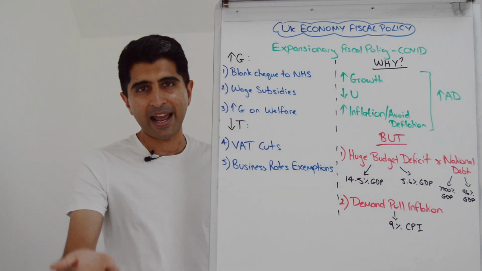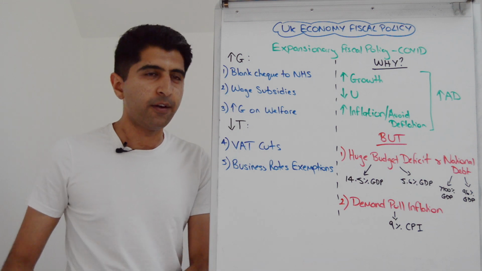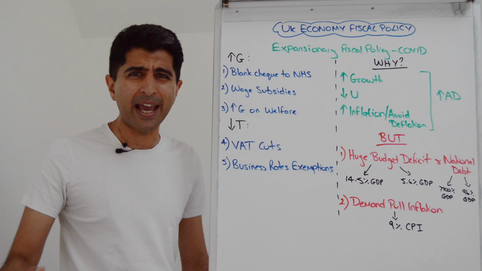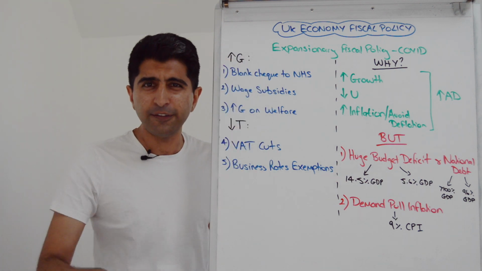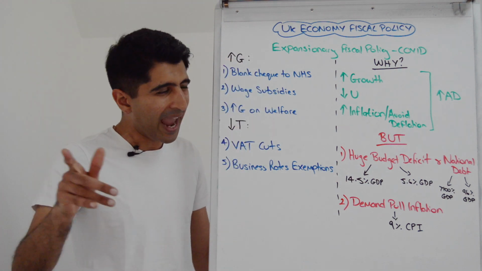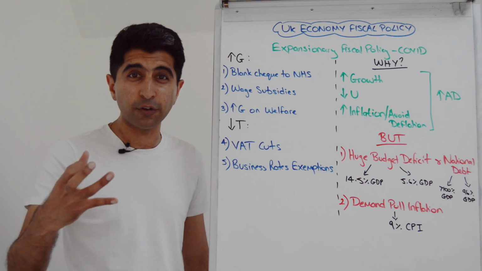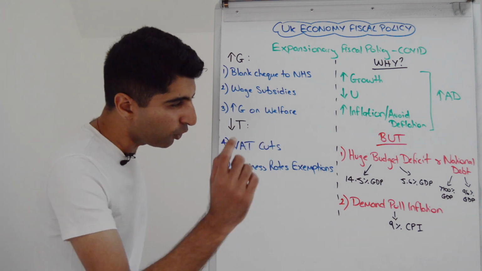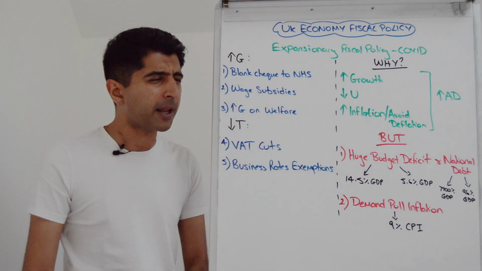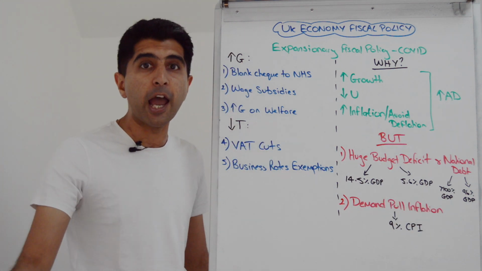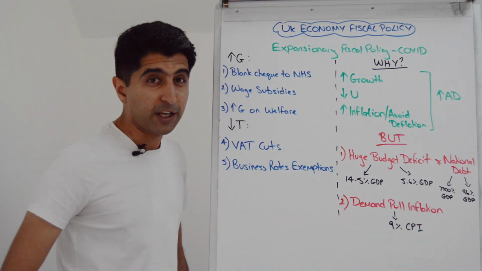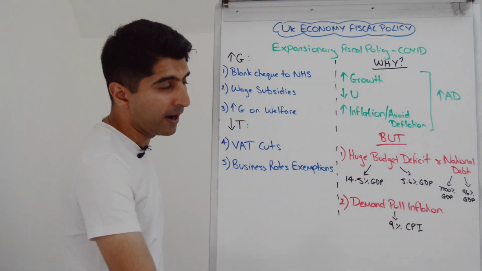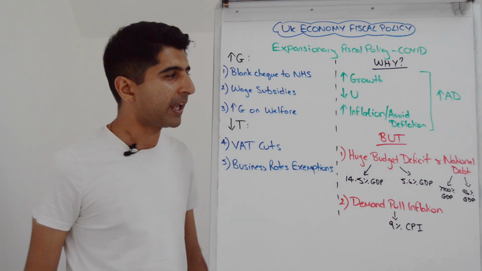We're already seeing it. Taxes are going up, cuts to certain areas of government spending, the opportunity cost of paying huge debt interest on this government debt. Just this year, the forecast is we're going to be spending 85 to 90 billion pounds just on servicing government debt. Crazy. And that's where we are at the moment. But also, we are seeing all of these huge expansionary fiscal policies translate into higher rates of inflation as well. CPI inflation is 9%. These policies certainly have had a part to play in creating that, with a small negative output gap in the UK.